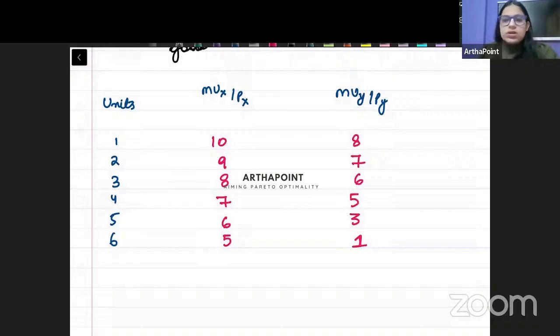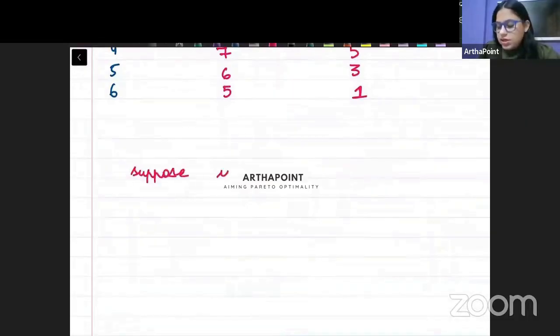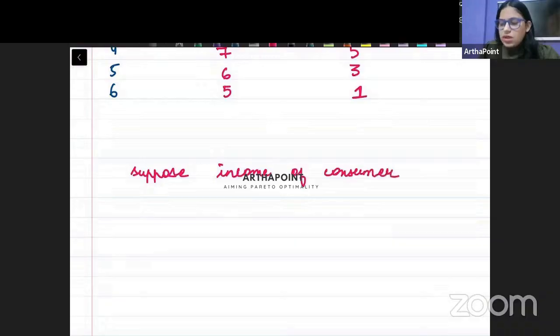Now, try to see that currently we don't see an equality between the two. हमें अभी तो कोई equality नहीं दिख रही है. MUX by PX is not equal to MUY by PY. Suppose I tell you, suppose the income of the consumer is 24. You're given that rupees 24 is the income of the consumer.